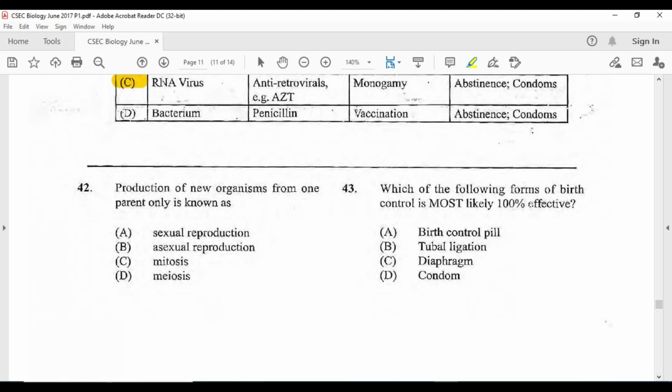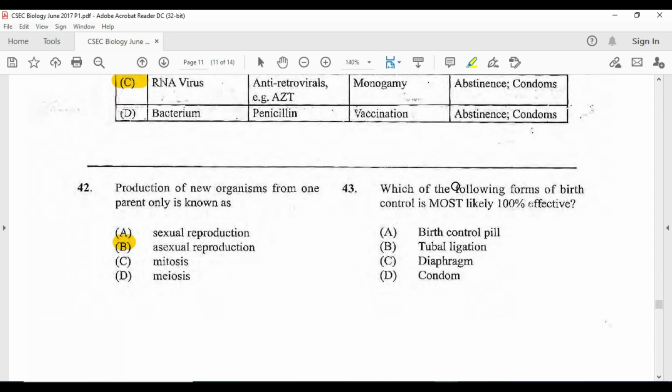42. Production of new organisms from one parent only is known as, if it's coming from one parent only. Now A is going to be the fusion of a male and female gamete, so that is sexual reproduction. So B is going to be our answer, which is of course as a result of mitosis, while A would have been as a result of meiosis. Now the single parent here is of course going to be asexual reproduction, so it's going to be B.